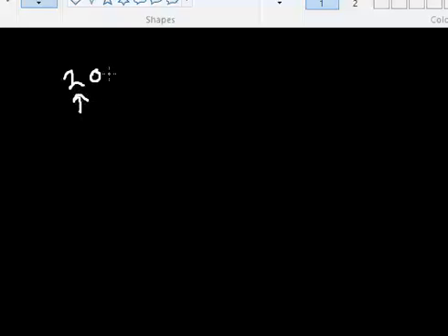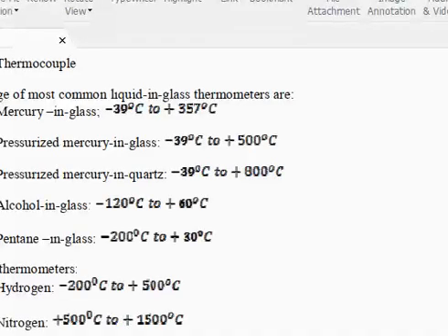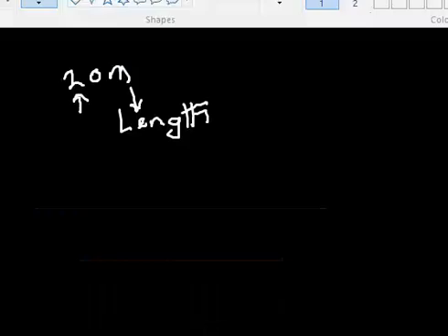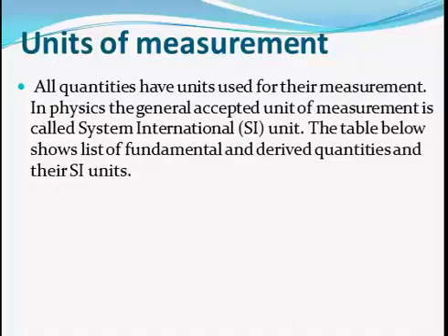But if the person puts meter after the 20, I will know very well, by the unit attached to this magnitude, that what the person measured is length. So every quantity has a unit of measurement. Now we're going to start with the fundamental quantities and their units.